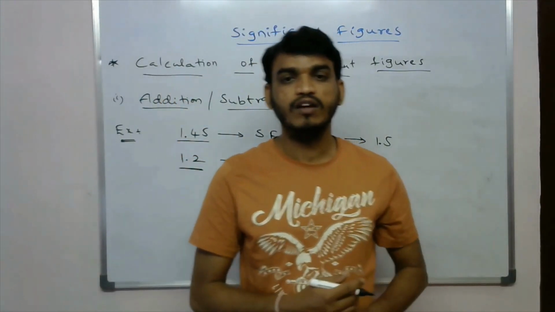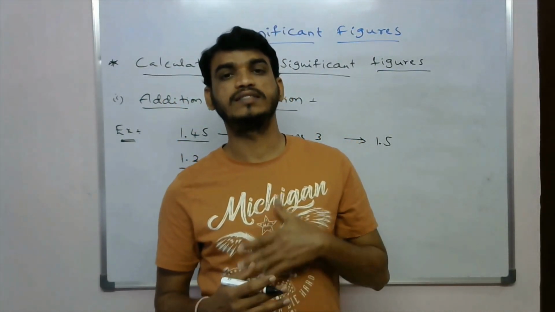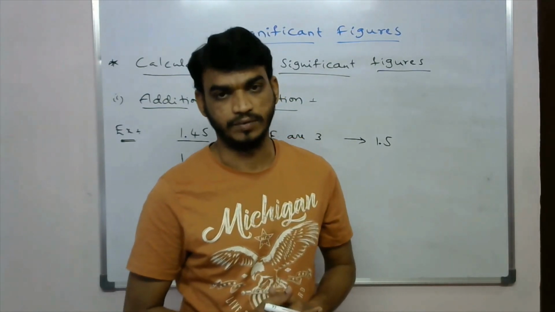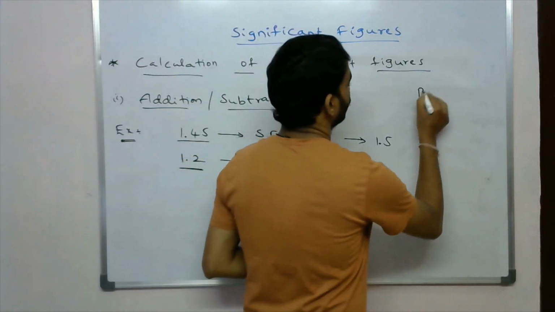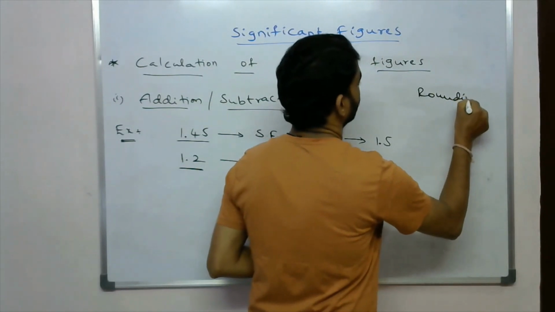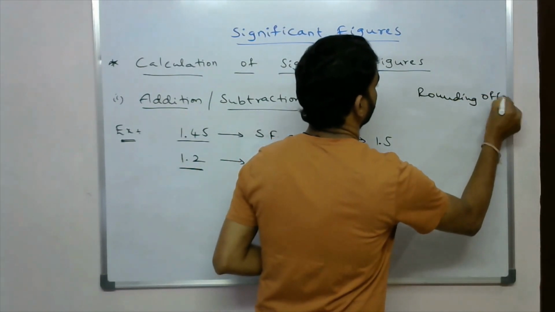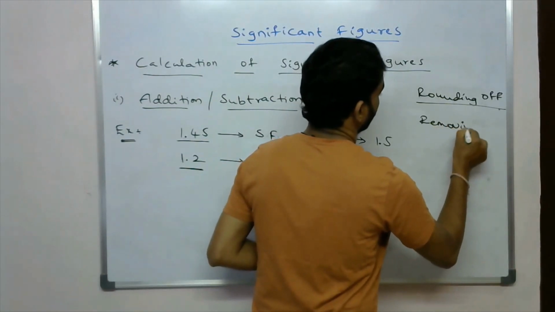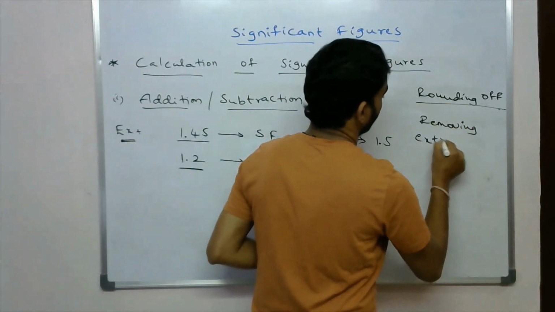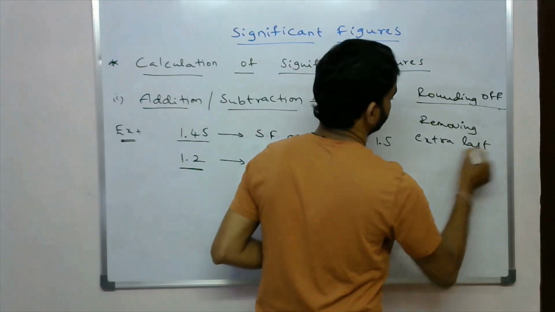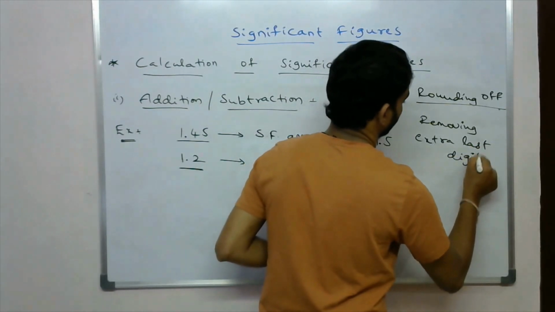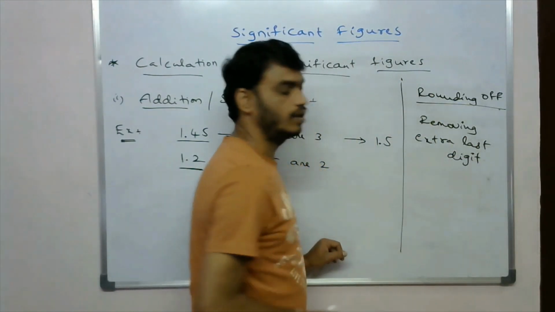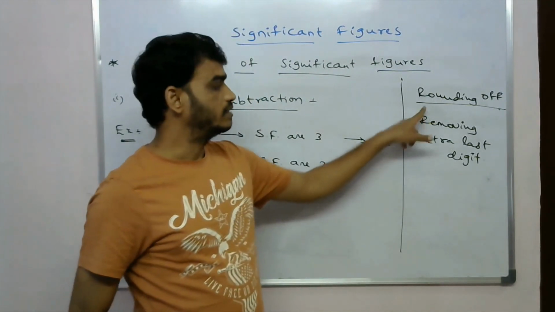So rounding off means removing the extra last digit. Okay, so that is called rounding off.